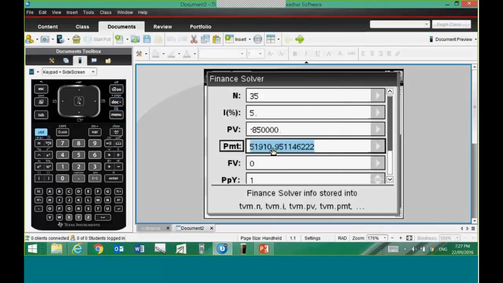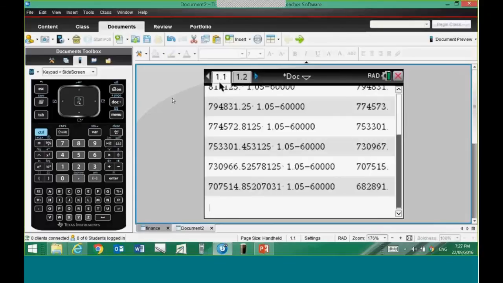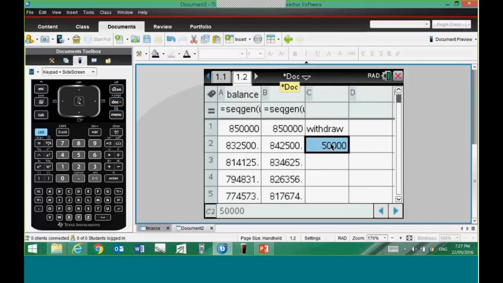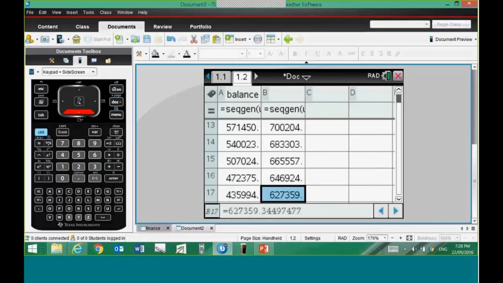So $51,911, about that. $51,911. And if we come down to our 35 years, there's our 35 years, and then in the 36th year we've run out of money, or just at the end of the 35 years we've run out of money. So that's doing it two different ways there. One by trial and error, and you see the recursion and the sequence, and one by using the financial solver.